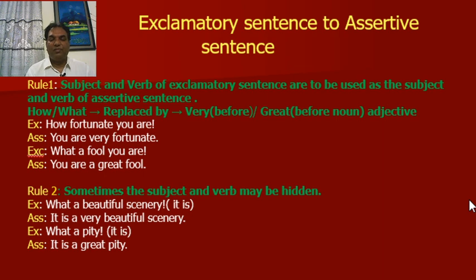Rule number 2. Sometimes the subject and verb may be hidden. Look at the example. What a beautiful scenery. Here subject and verb "it is" are hidden. But during assertive sentence you have to write, in assertive, it is a very beautiful scenery. What a pity. Here also subject and verb "it is" are hidden. In assertive, you have to write it is a great pity.